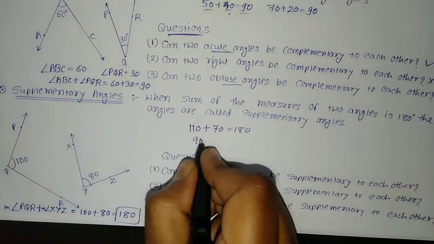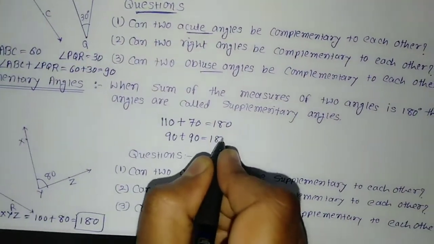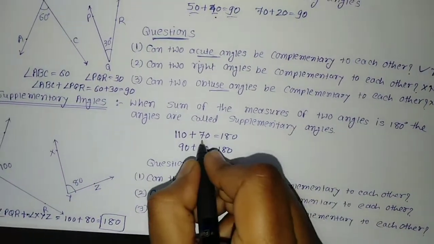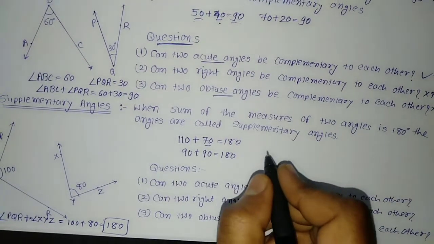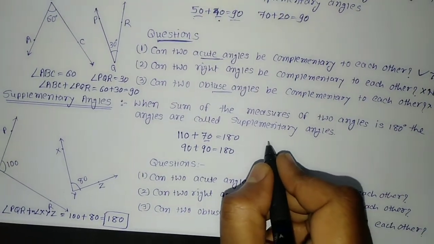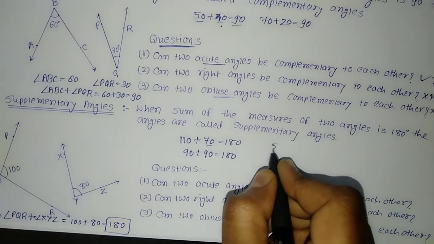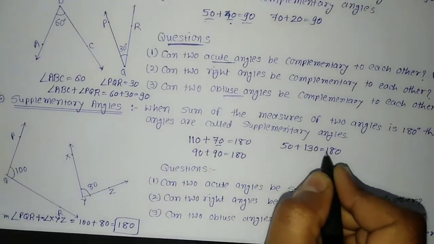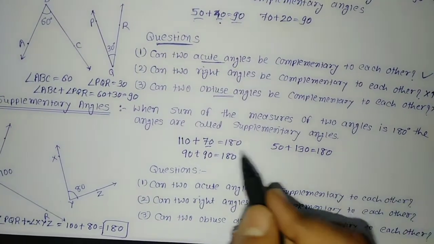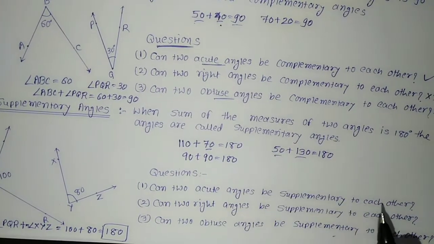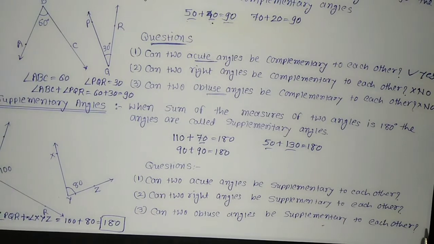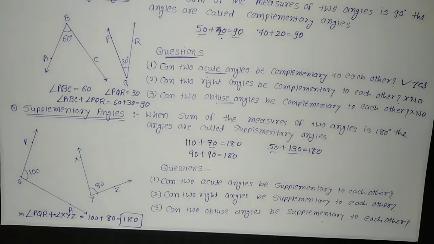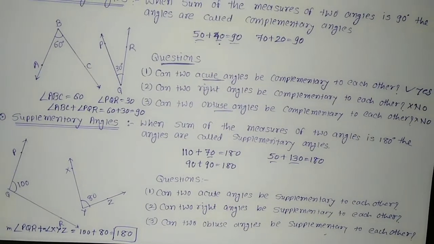Even you can take 90 plus 90. It is also 180. Even if you take one of the angles less than 90, that is what we have already taken, 70 plus 110. Now we can take any other angle as per your choice. We will take 50 plus 130. If we do the total, it is 180. So when the sum total of the measures of two angles is 180, those angles are called supplementary angles. I hope you understand. Complementary means two angles having sum total 90. Supplementary means two angles having sum total 180.